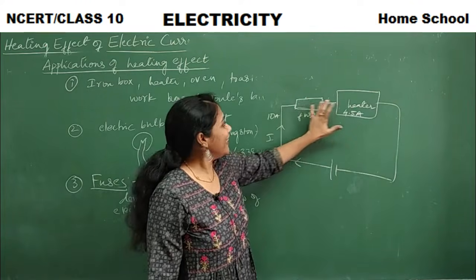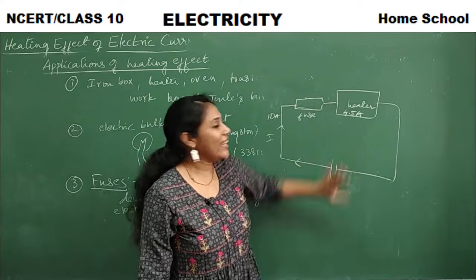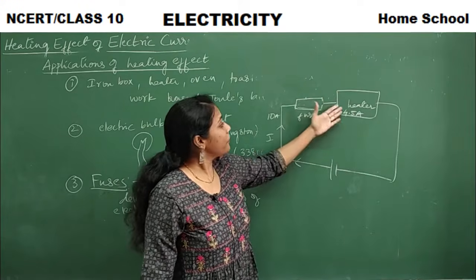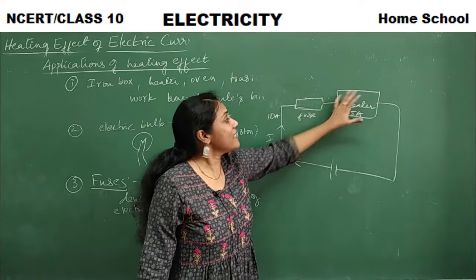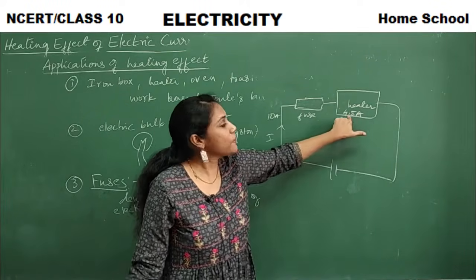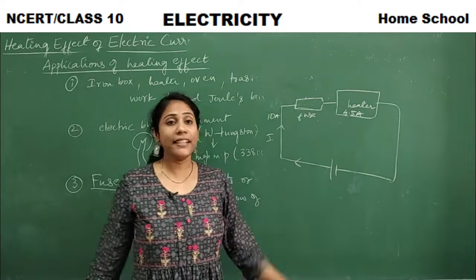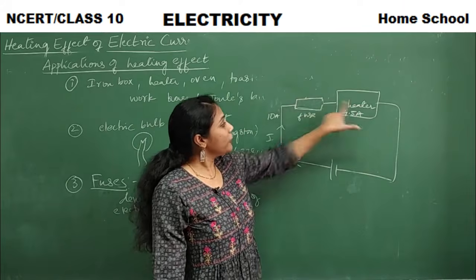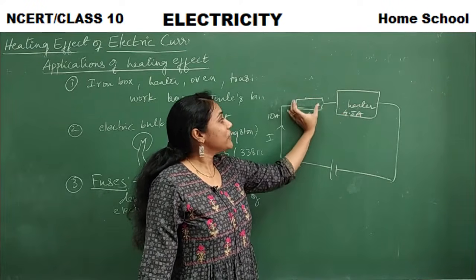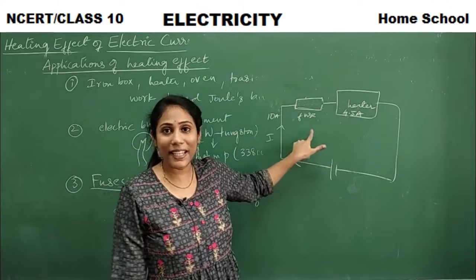So there is no connection, there is no wire now to carry current from this end to the device, right? Your device is safe. Because if this 10 amperes of current flows through the device, it will get damaged, because its maximum capacity to hold is 4.5 amperes. But you are giving 10 amperes of current. If that goes from here to here, it will burst. But who is protecting the device in between? The fuse is protecting. Got to know how it is protecting?